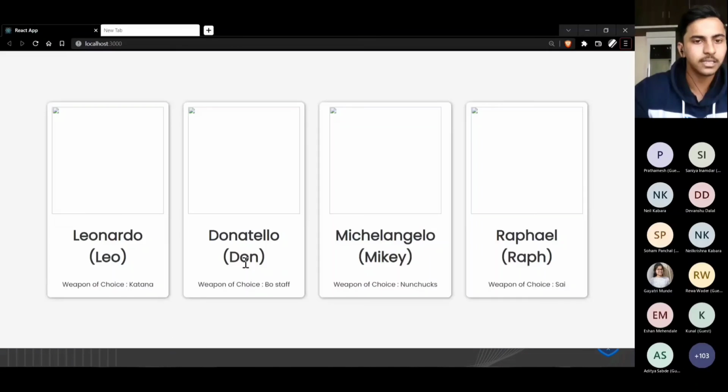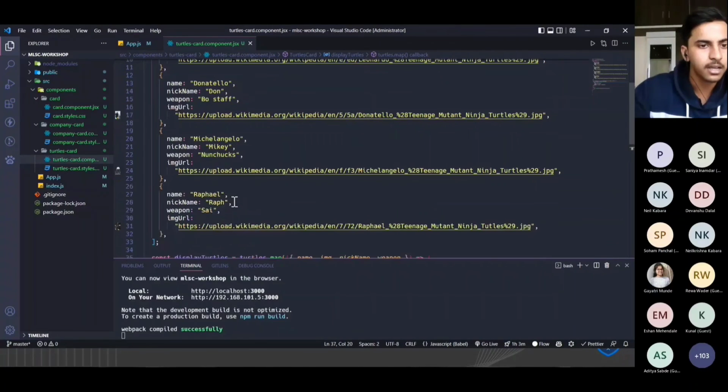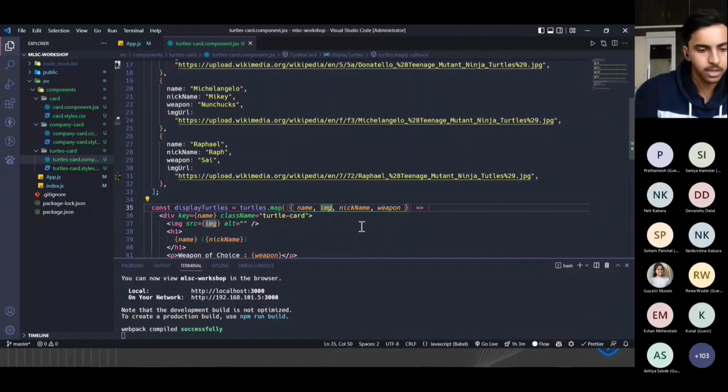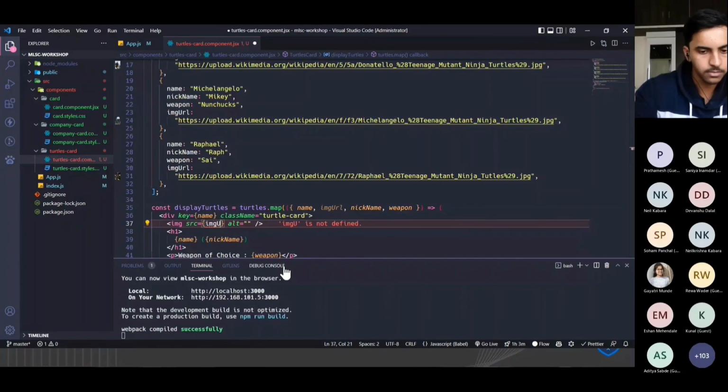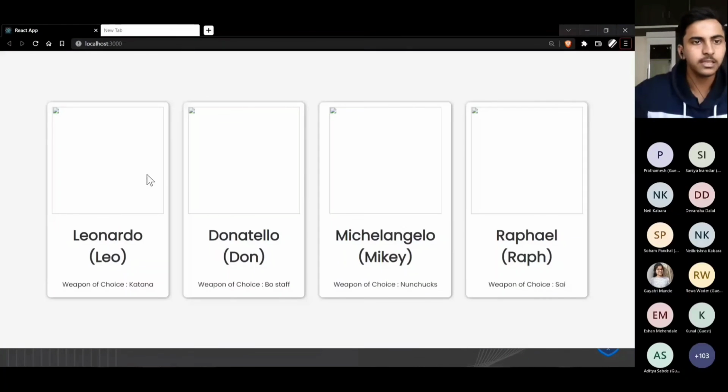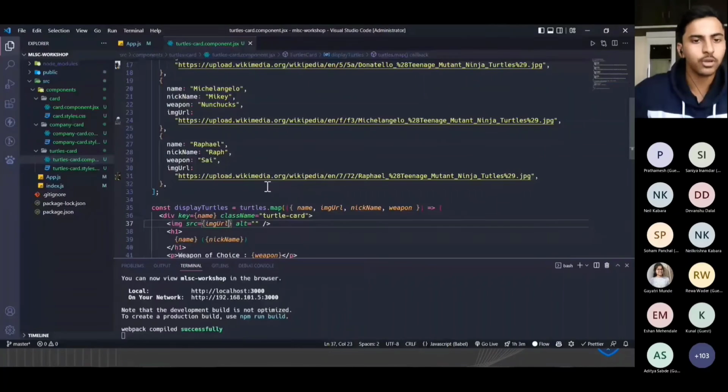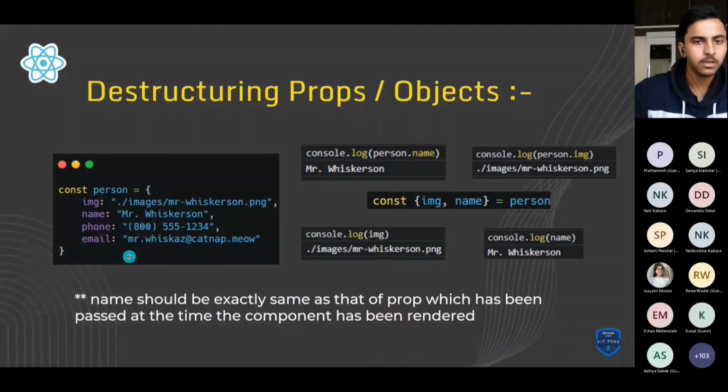But on the web page you can see that the image is not visible. The simple reason is that the property name here and the property name here should be exactly the same. If I just correct it, you can see the result is the same, right? So you have to take care that this name and this name should be exactly the same. Yeah, this was about props and destructuring objects.